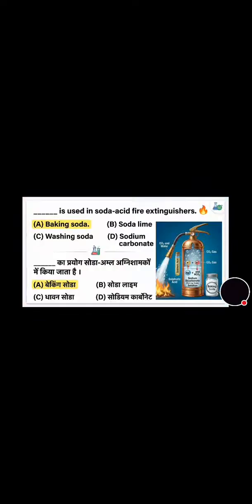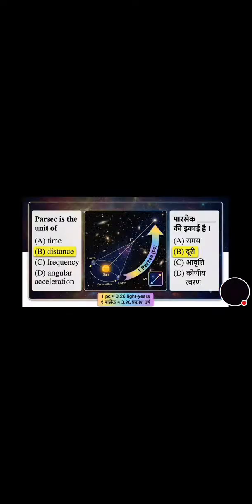Now move towards the next question. What is used in soda acid fire extinguishers? Baking soda, soda lime, washing soda, or sodium carbonate? And its correct answer is option A, baking soda. Now move towards the next question. Parsec is the unit of time, distance, frequency, or angular acceleration, and its correct answer is option B, that is distance.